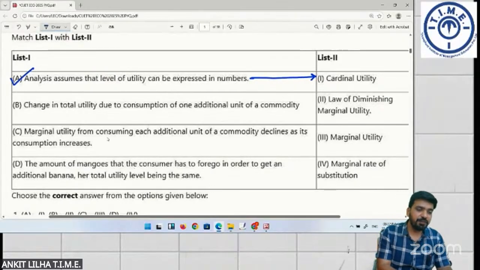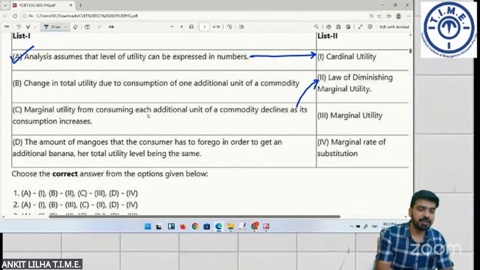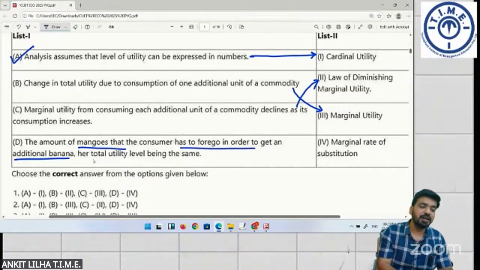Marginal utility from consuming each additional unit of a commodity declines. This is law of diminishing marginal utility. Next, change in total utility due to a consumption of one additional unit of a commodity, that is marginal utility, and the amount of mangoes that consumer has to forego in order to get an additional banana, her total utility level being the same.